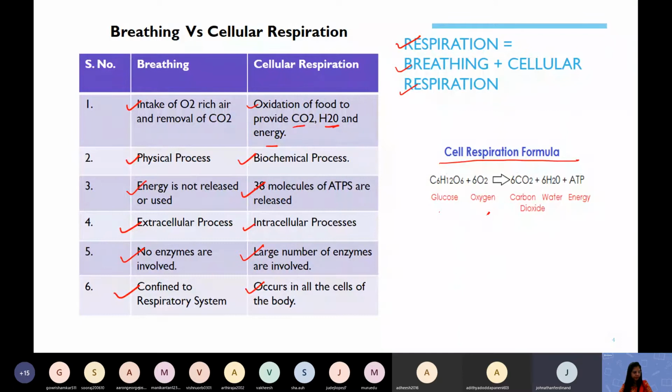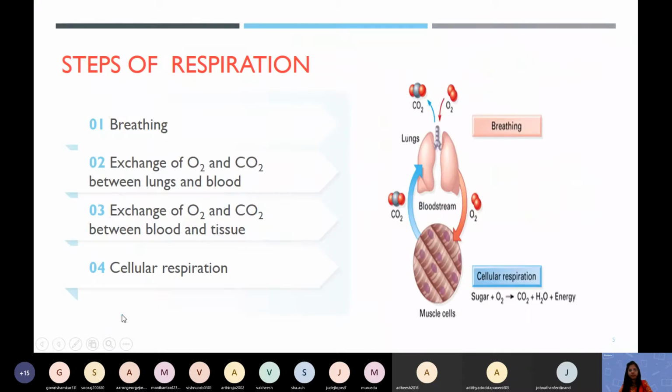C6H12O6 plus 6O2 gives 6CO2 plus 6H2O plus 38 ATP. Exactly. You are very clever. I did not mention 38, but you told it. That's a perfect equation.